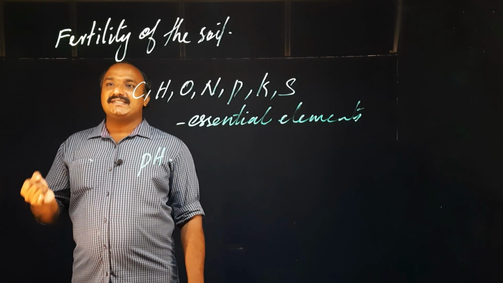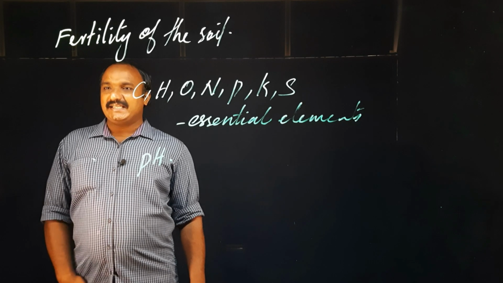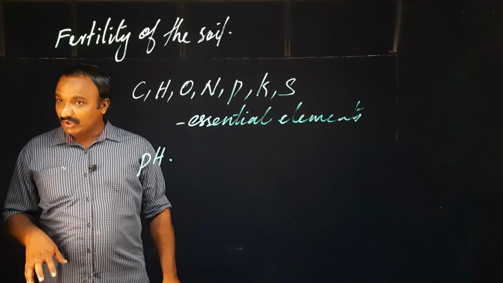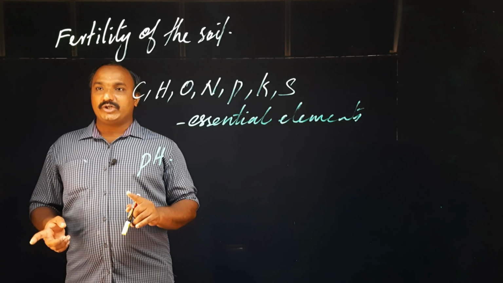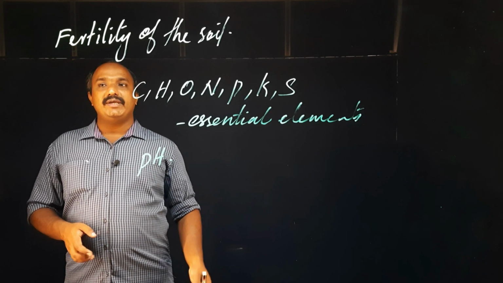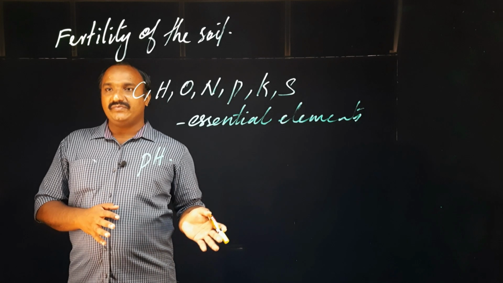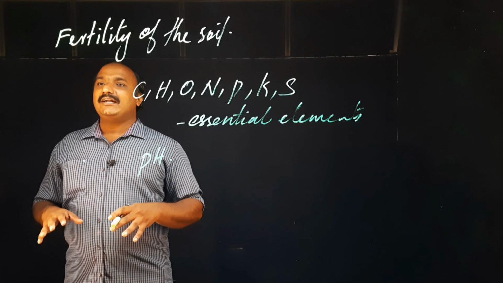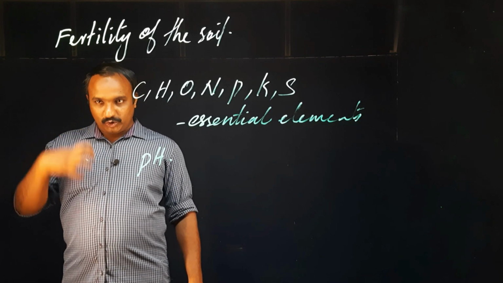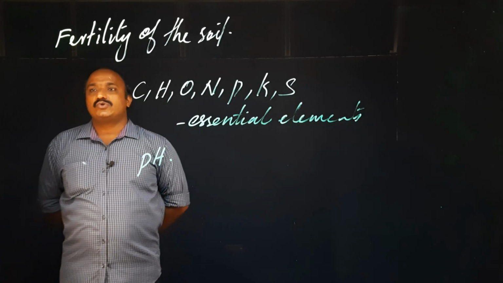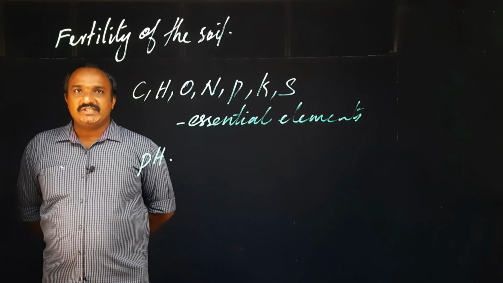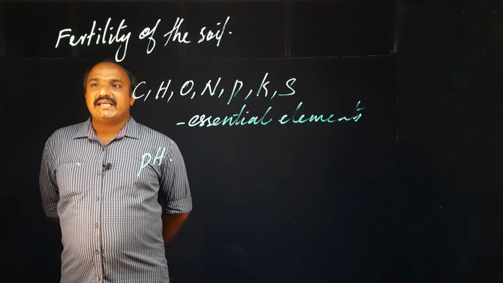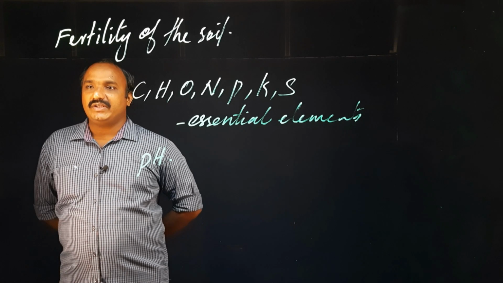So the elements that are needed for the growth of the plant and that are present in the soil are called essential elements. Essential elements will be available naturally and by the decomposition of the microorganisms, and it will be provided in the soil by using fertilizers. So for applying fertilizers we should know how much is less or how much is more, and also what is the pH. For knowing these things, what can we do? We can do soil testing. So this is the first point, improving the fertility of the soil. By using that we can improve the production in the agricultural field.